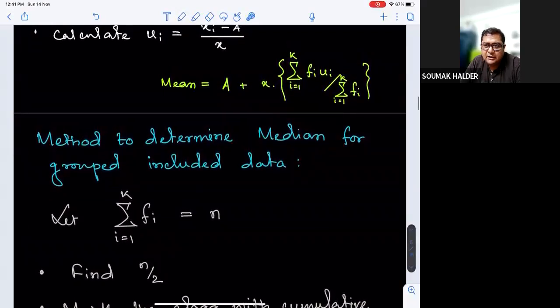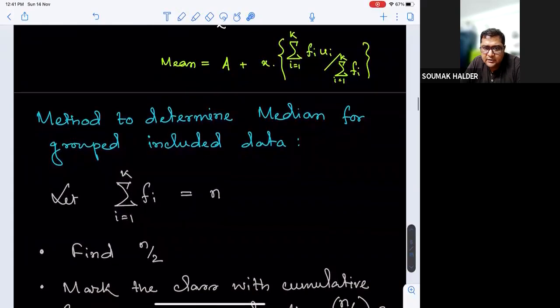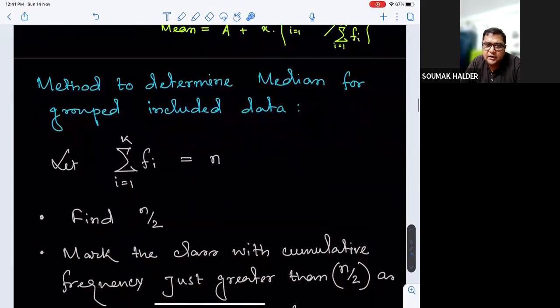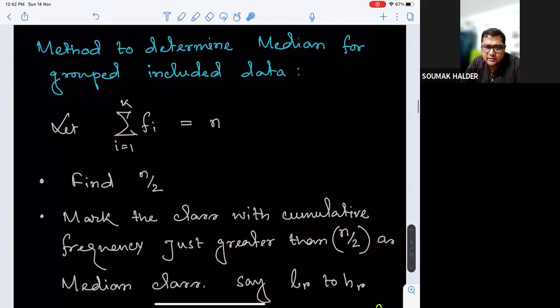So if n is an odd number, then consider the value of n plus 1 divided by 2. And then mark the class with cumulative frequency just greater than n by 2 as the median class.